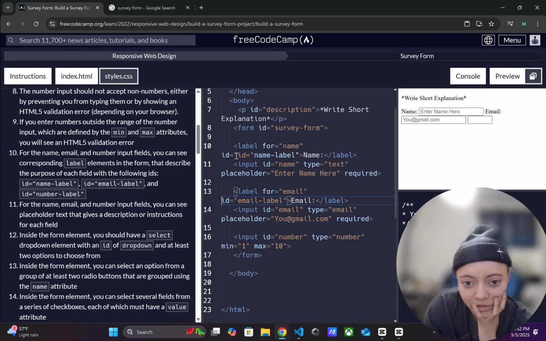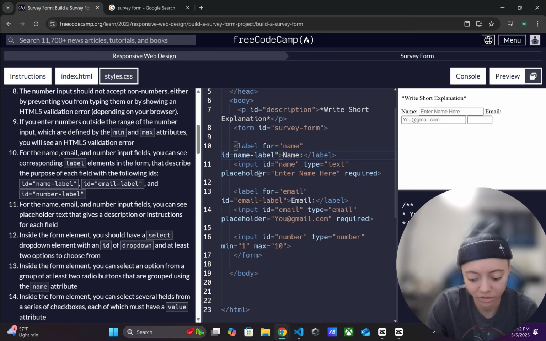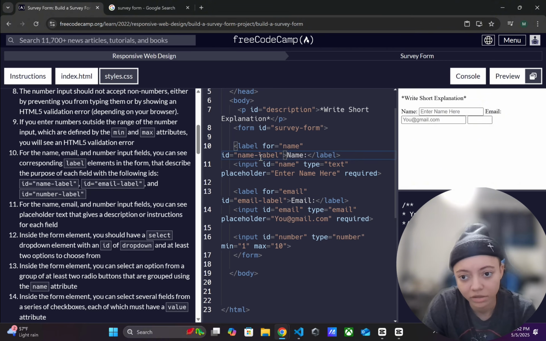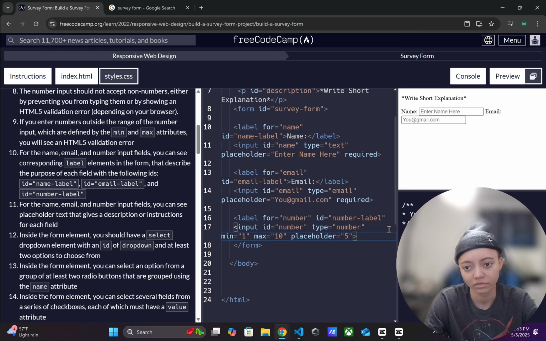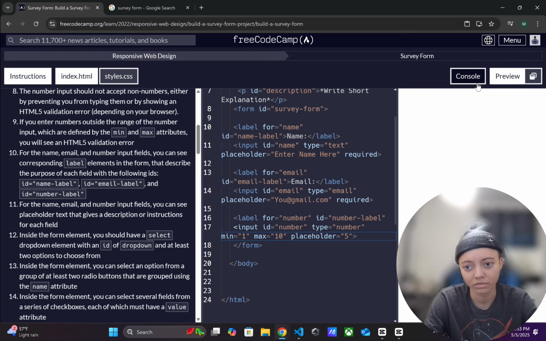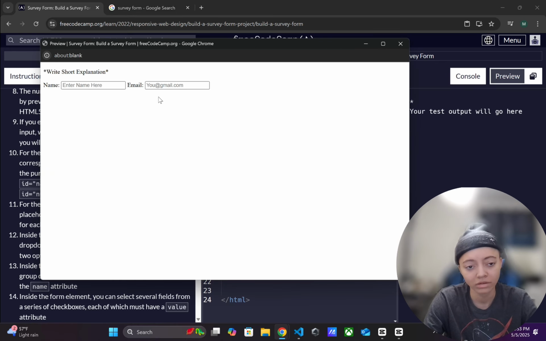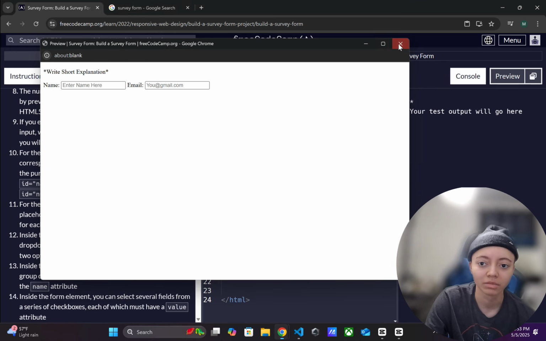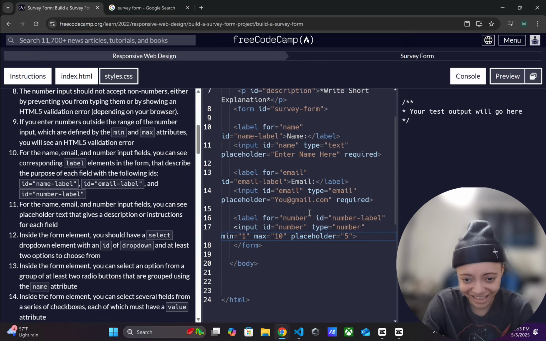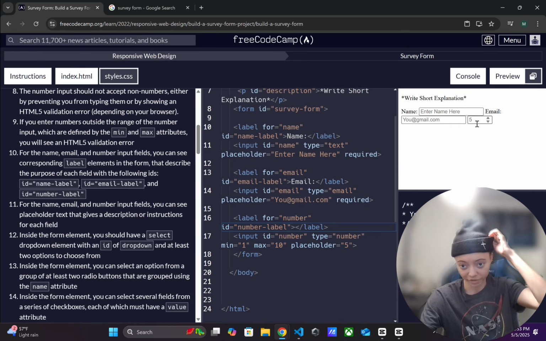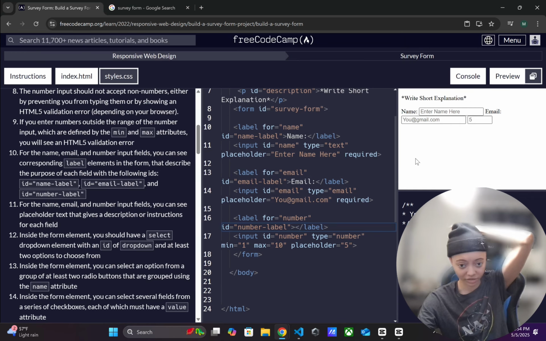Because label for ID equals... Oh, hold on. I messed this one up. Equals name. But where the hell did my number box just go? Okay, wait, so it does look good, but my number box disappeared. Perfect, there's my number. So we're gonna put it at 5 because the max is 1.